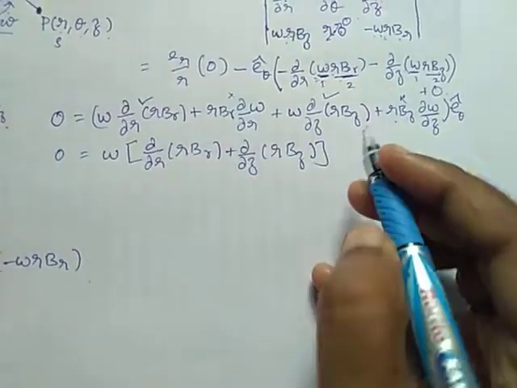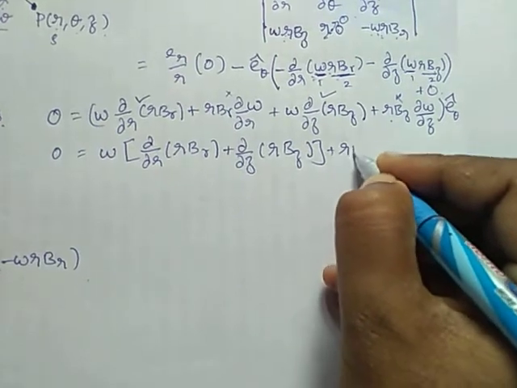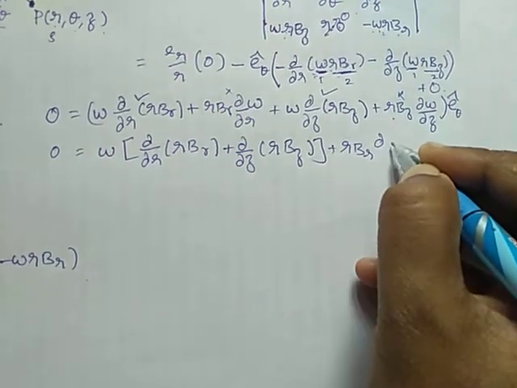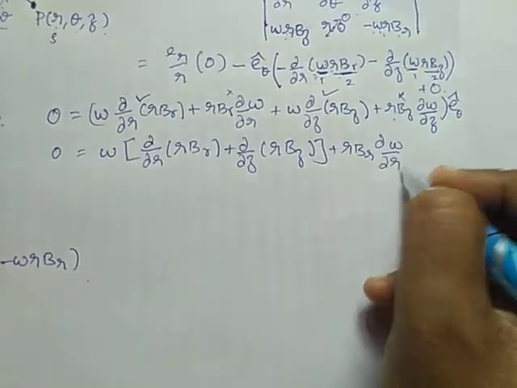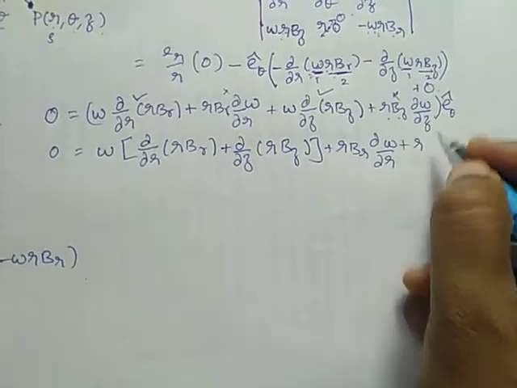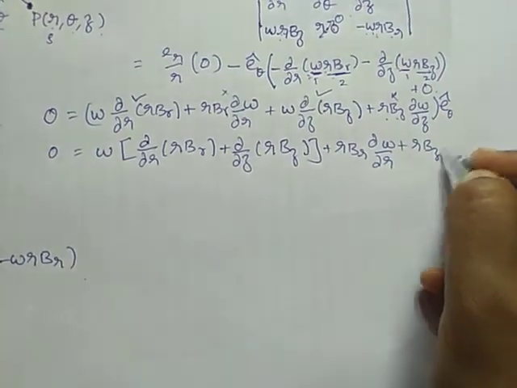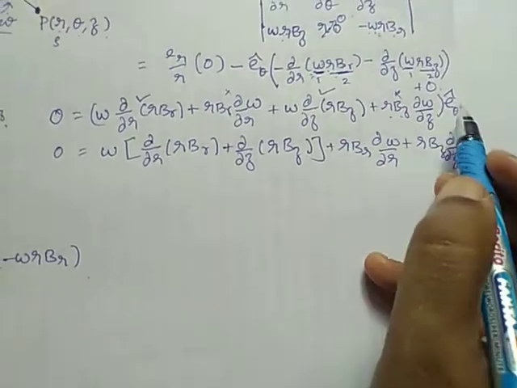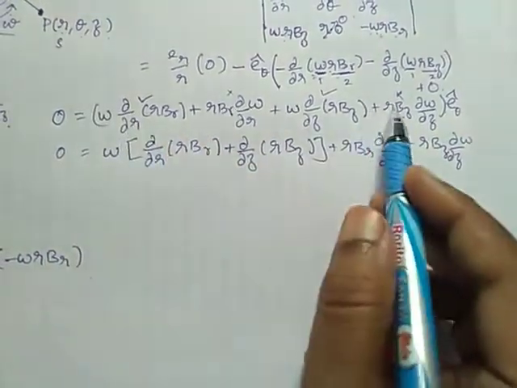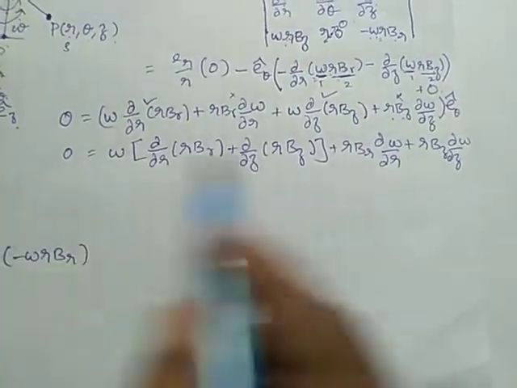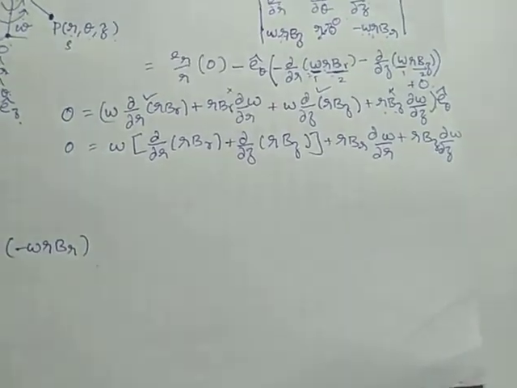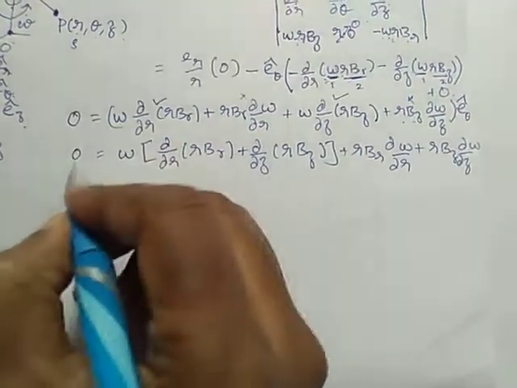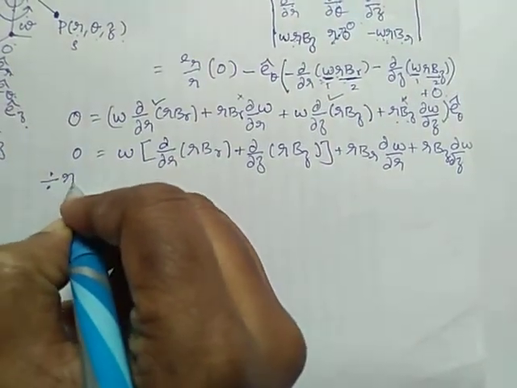And another two terms: RBR of dou omega by dou r plus RBZ of dou omega by dou z. E theta cannot be 0, therefore this term should be equal to 0. I am taking this term equal to 0. Now I am going to divide this equation throughout by r.